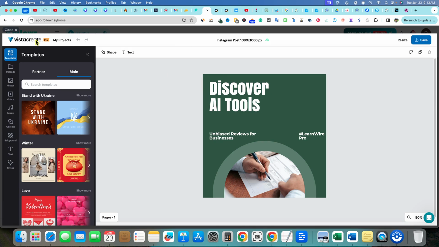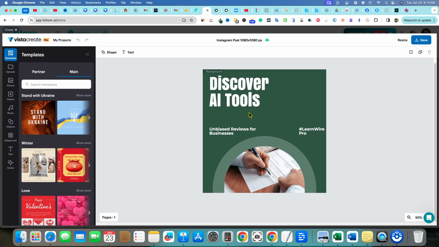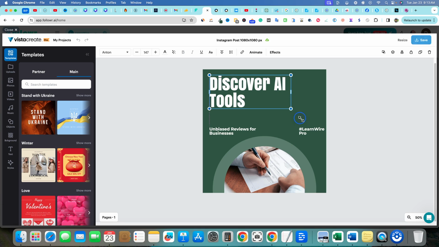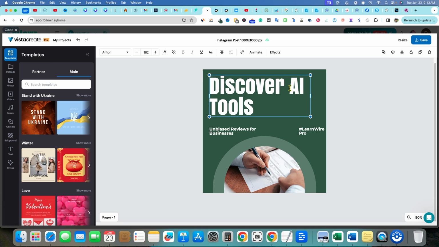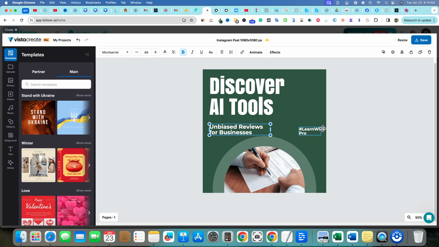It is going to take it into Vista Create Pro. I can't remember, Vista Create. That's another company and they are using them, but obviously it looks exactly like Canva. So you can come in here and change things, maybe make this look different by going like that. Discover, maybe we want that to look like that. AI tools, unbiased reviews for businesses. Maybe we want to make it a little bit bigger because we didn't like the way it looked. Maybe we make this bigger or make this wider. And LearnWire Pro. And maybe right here, I just want to say LearnWire and move that down right here.